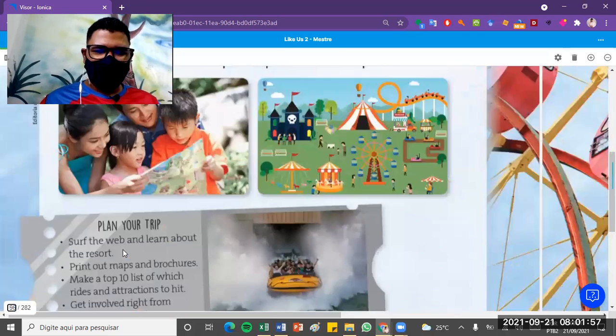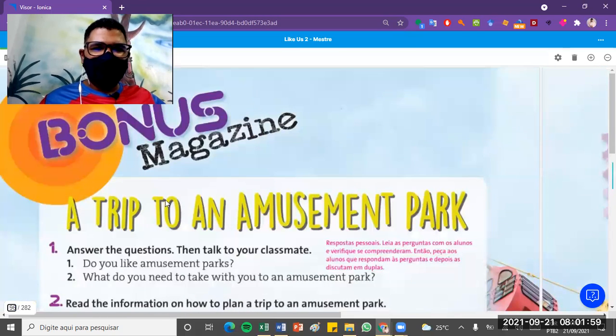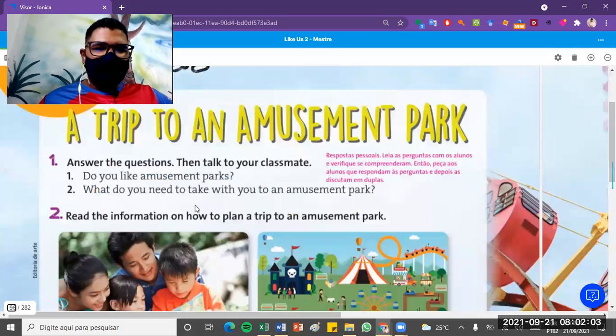Okay, page 94. So we have a bonus magazine, a trip to an amusement park. Now let's try to answer it. Answer the questions, then talk to your classmates. Do you like amusement parks? Yes or no? Do you like to go to those places? Yes or no? And what do you need to take with you to an amusement park?